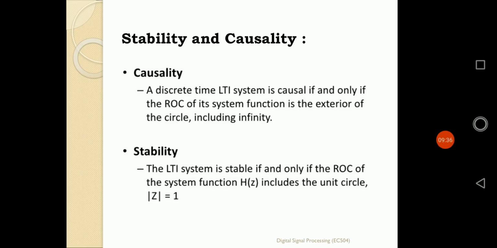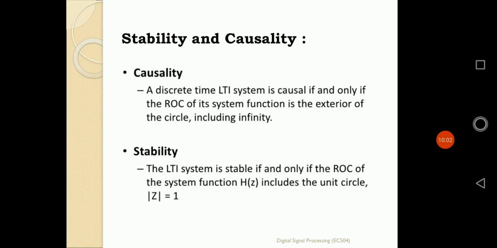That means if the value of n is 0 or positive, the system is a causal system. For negative values of n, the system is not causal, it is an anti-causal system. But if I want to define causality in terms of the Z domain, we have to follow the logic of ROC, the region of convergence. We have already defined what ROC is.